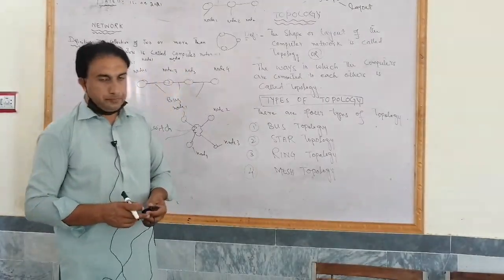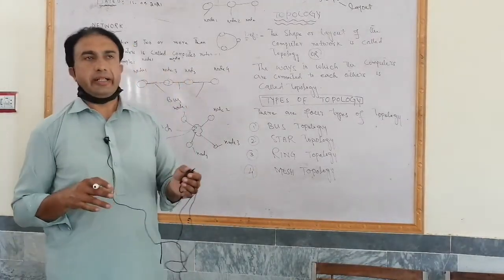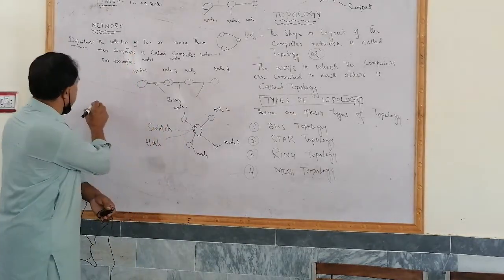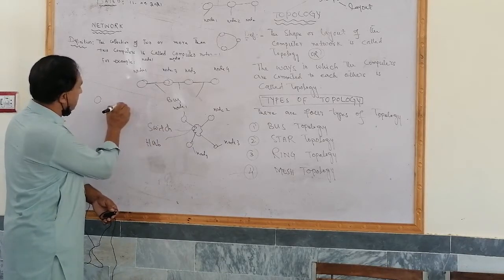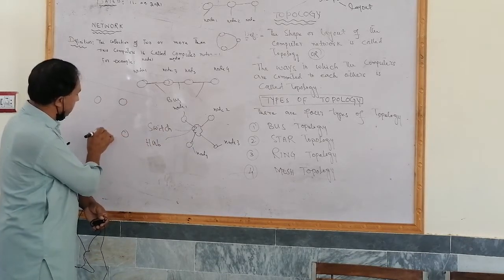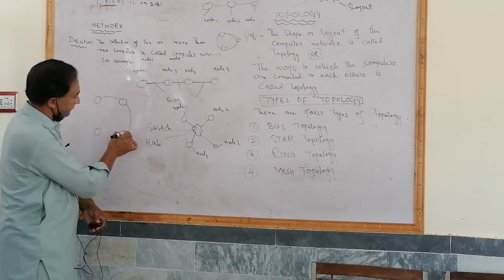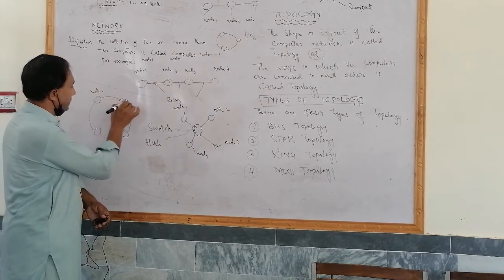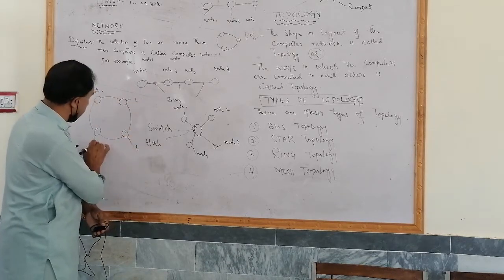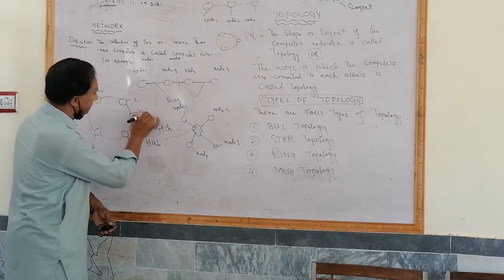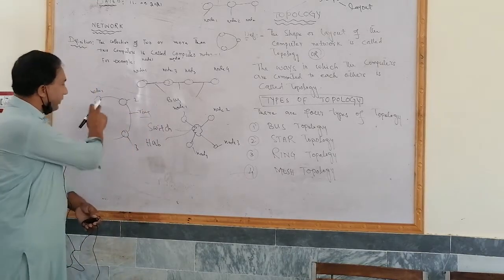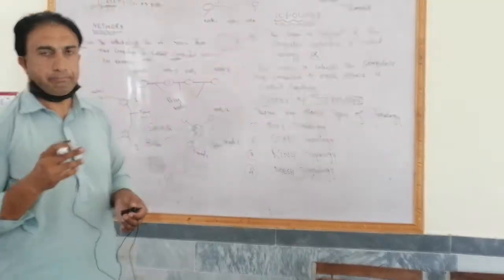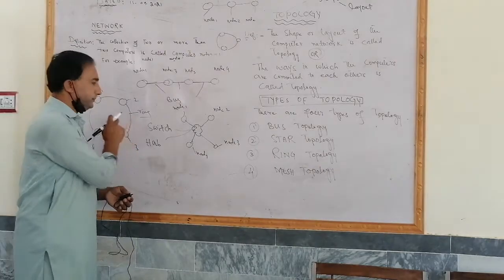In ring topology, all computers are connected with each other in the form of a ring. For example, these 4 computers will be connected in this manner: node 1, 2, this is 3, and this is 4. This is called ring. So data will be transmitted from one computer to the other computer through this media, through this ring.